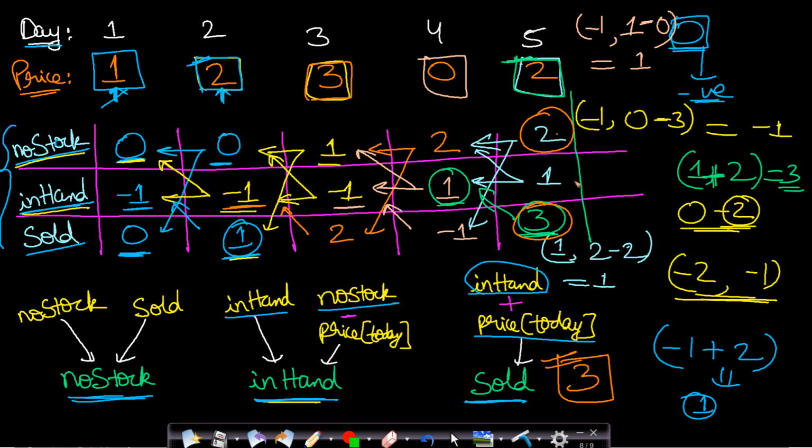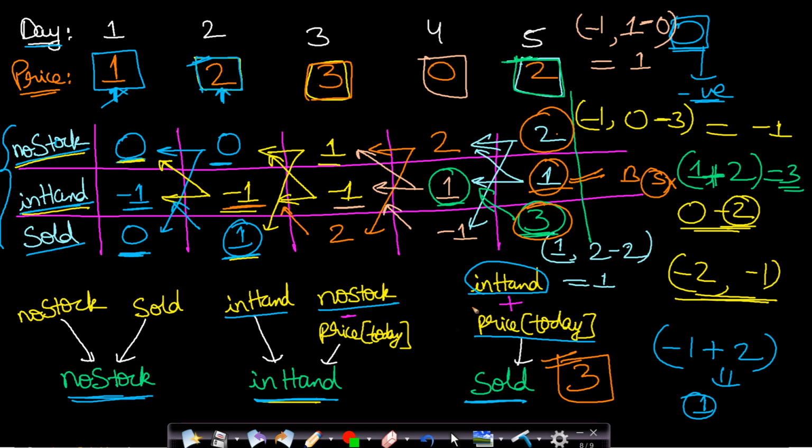And why are we not considering this second state in our final calculation? Because it is very illogical to just buy a stock and not sell it. So this will always give you a non-optimal answer. So this is for sure, and you do not need to calculate it at all. Okay, so finally you will leave all these days by selling all your stocks. You should not have any stocks in hand at the end of all these days.